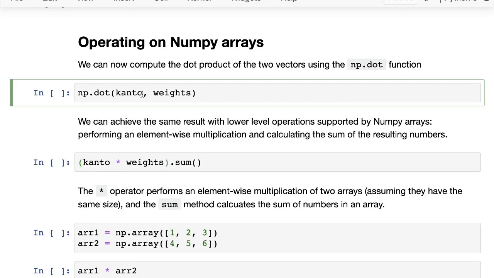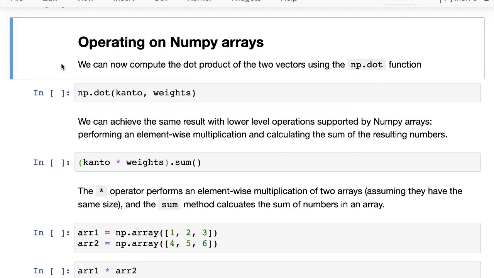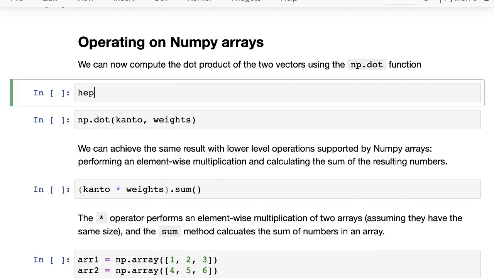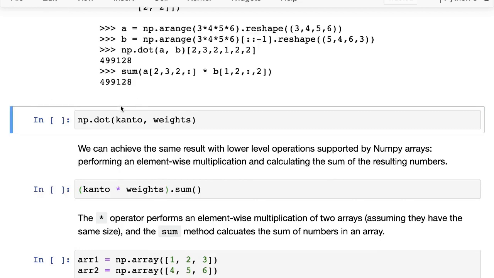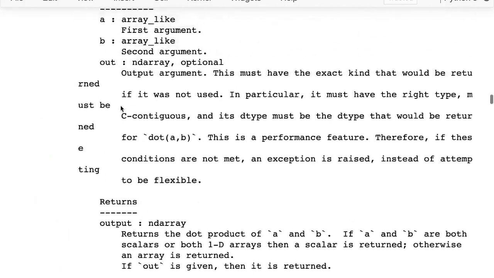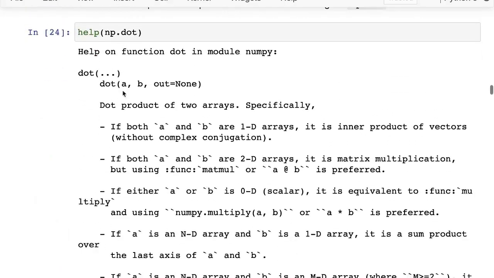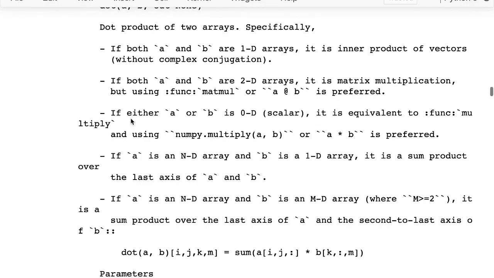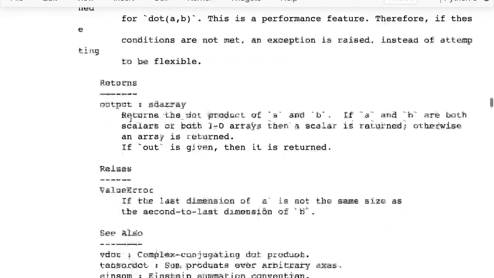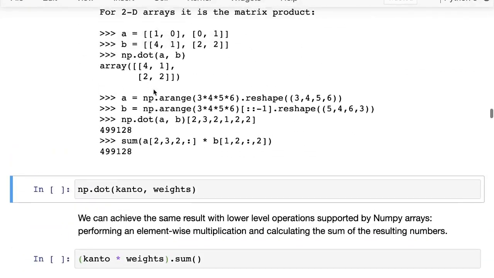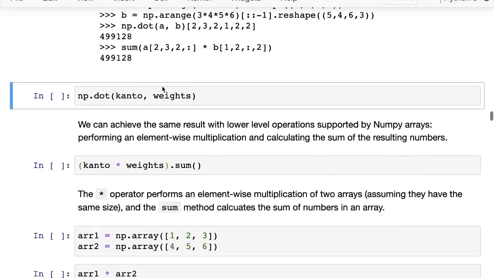sum of the results. We can do that using the np.dot function. And a good way to see what the np.dot function does is just say help np.dot, and that's going to tell you what it does. So there's a lot of documentation here, and it gives you a lot of information about it. And then at the bottom, you will see a bunch of examples as well. So you can just see how to use this function.